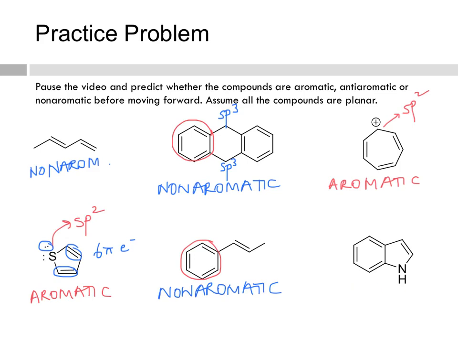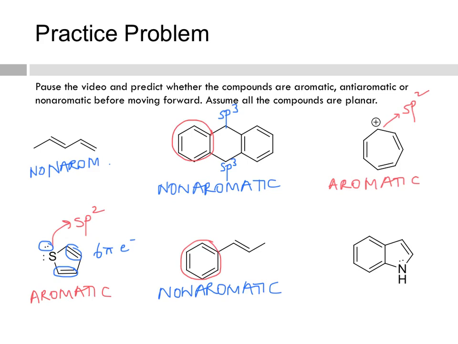It's called indole, and just like in thiophene, remember that this nitrogen has that lone pair there. So if we were to look at this entire system, it is definitely cyclic. It's planar. Is it completely conjugated? Well, that depends on the hybridization of this nitrogen. If this nitrogen were sp3, then it's not completely conjugated. If this nitrogen were sp2, it is completely conjugated.